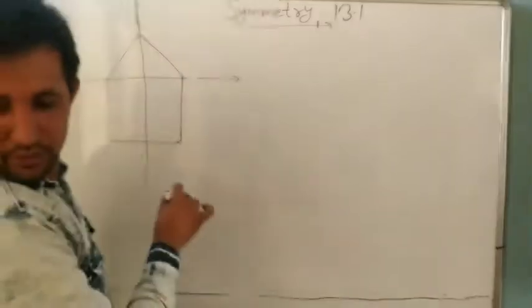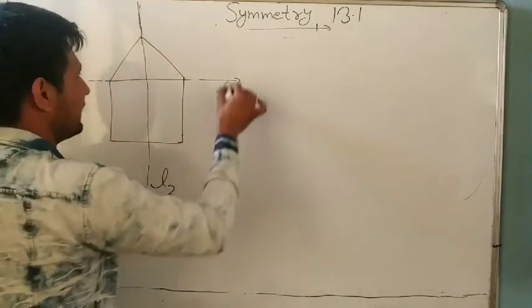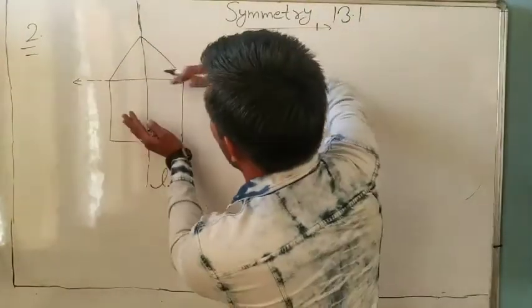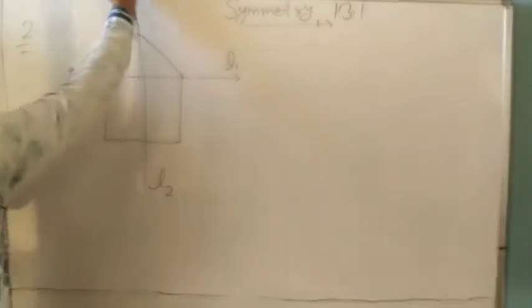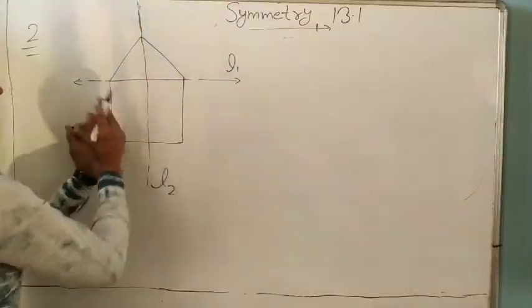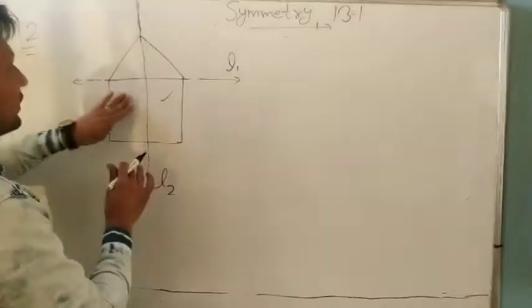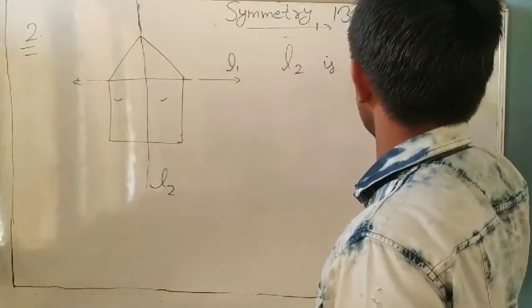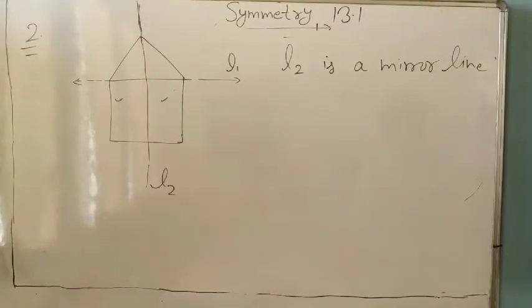This is the L2 line, this is L1. So tell me which one is the symmetrical? If we fold along the L1 line, it is not symmetrical. But when we fold along L2, both parts are the same. So you can write L2 is a mirror line. It is your answer. Very simple.